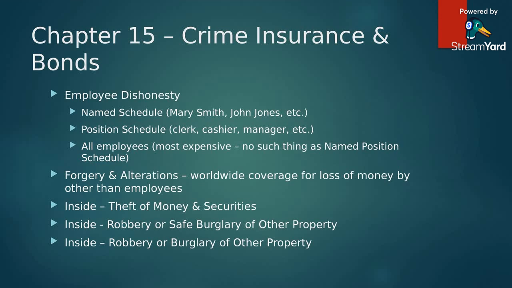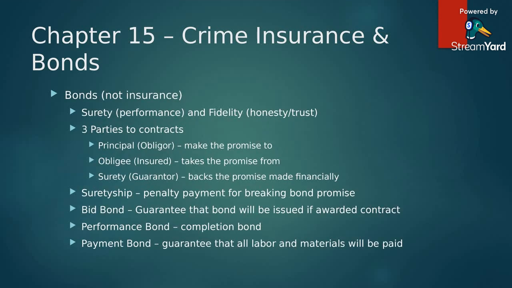In this case, again, you have to have the visible evidence of forcible entry or exit required for the claim to be covered. And that is the extent of generally what they test on crime insurance for the Texas insurance property casualty initial licensing for general lines.